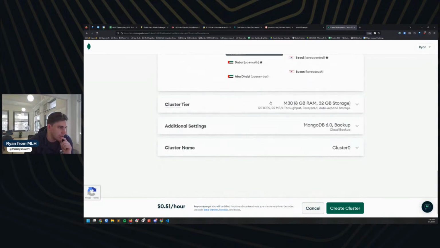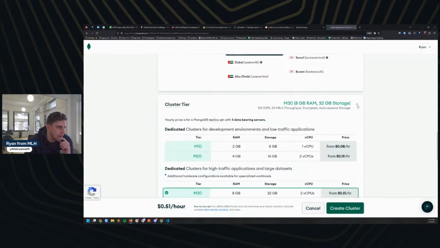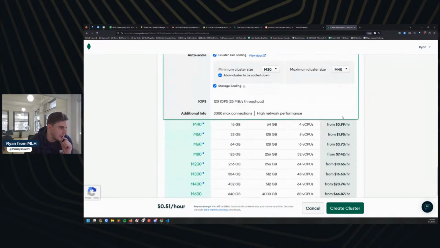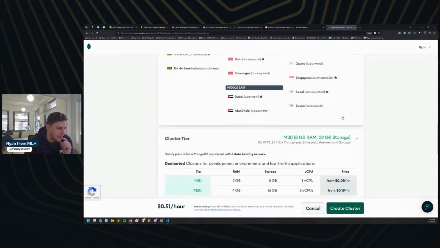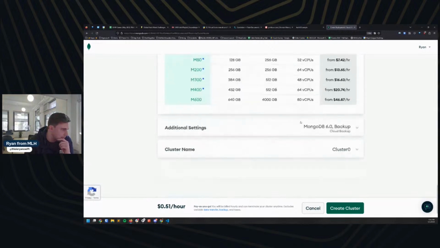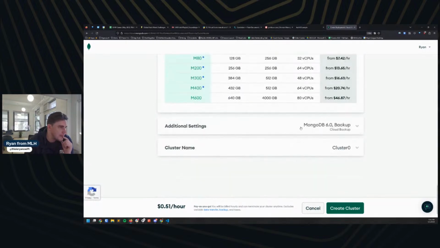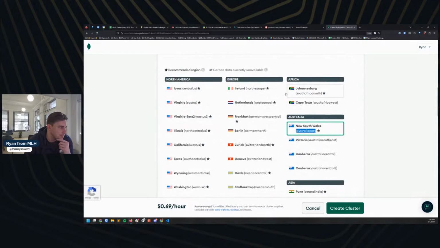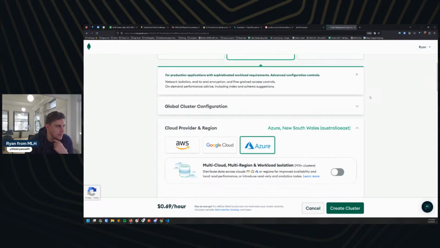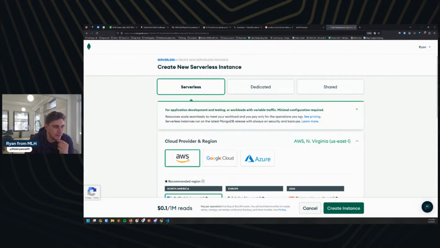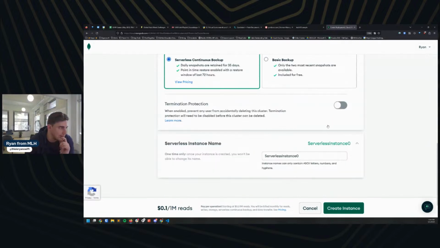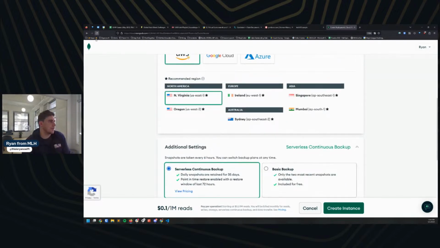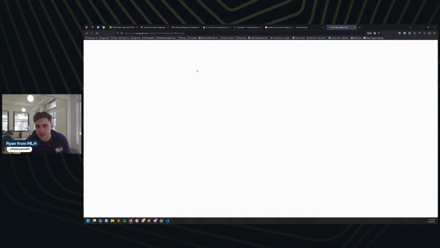I just try to look at the pricing. M0, I think, is what we want because it costs nothing. But I'm trying to see if I can select that here. That's M30. No. Ooh, that's not what I meant to click on. I think we do want the serverless, this one here. And let's see if it has. Here's what we can do. We can go back and check out what our other one is set up as.